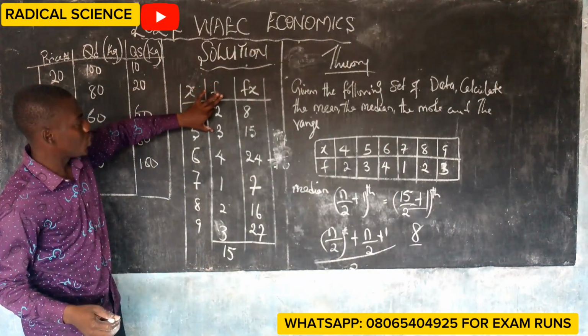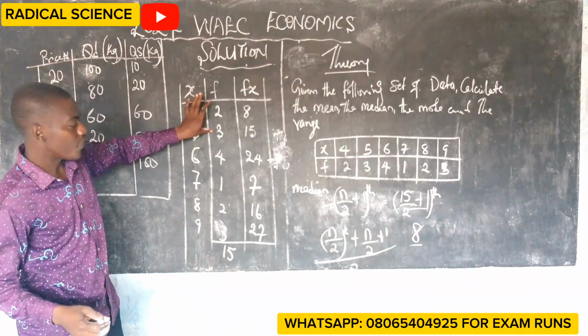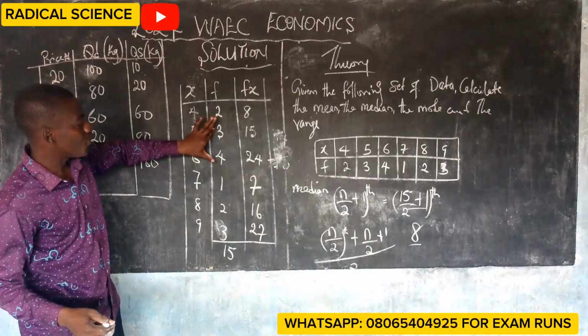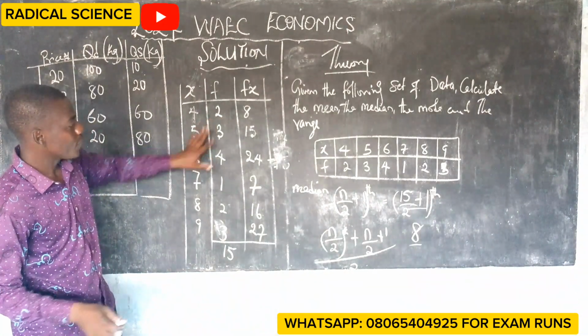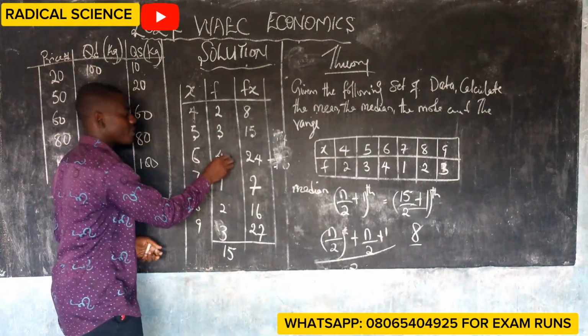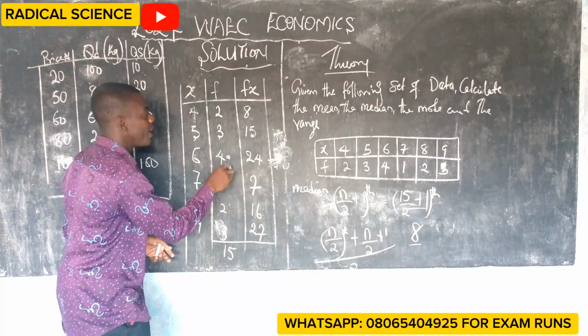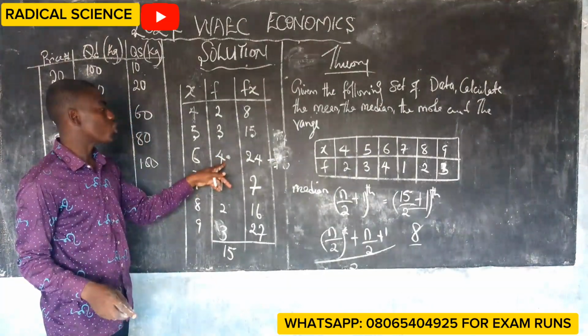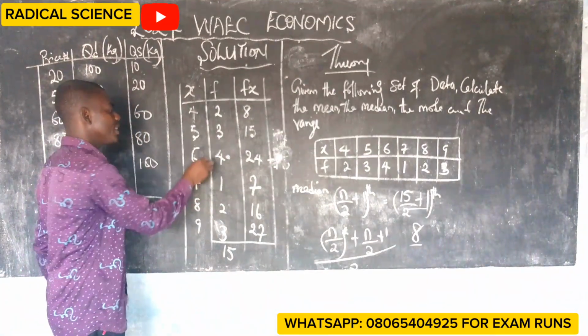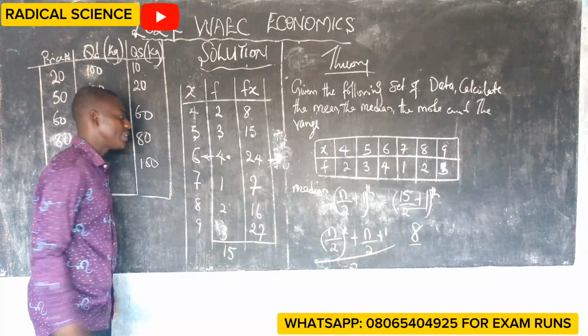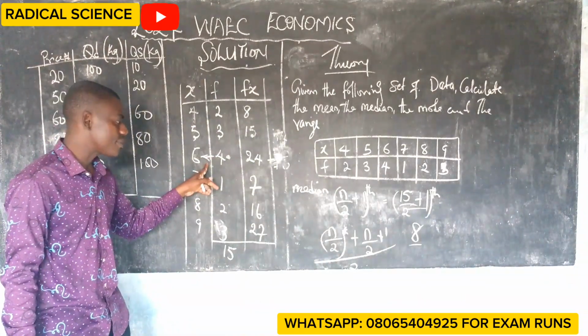2 plus 3 is what? 5. 5 plus 4 is 9. That means 8 fell in this number. And remember that this is just the frequency, the number of occurrence. It is this data that has 8.